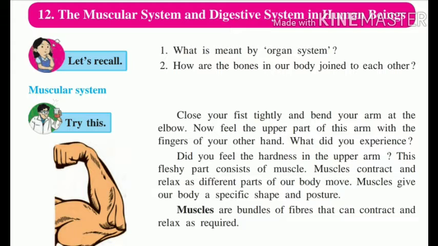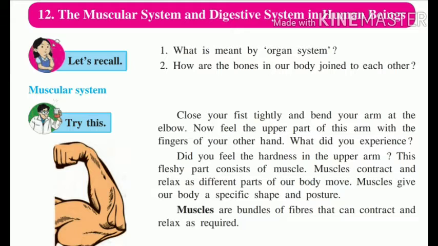Close your fist tightly and bend your arm at the elbow. Now feel the upper part of this arm with the fingers of the other hand. What do you experience? Did you feel the hardness in the upper arm? This fleshy part consists of muscles. Muscles contract and relax as the different parts of our body move. Muscle gives our body a specific shape and posture.